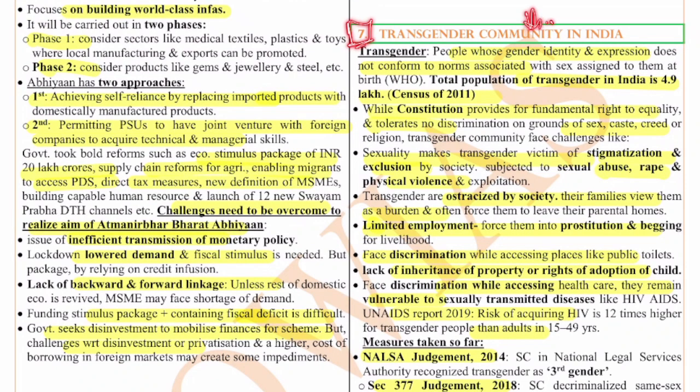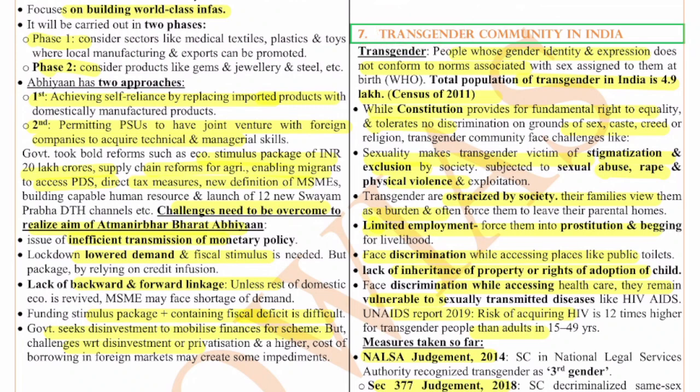So when we talk about vulnerable communities, if there is one community that is facing discrimination overall, even today after 75 years of independence, it is the transgender community. Be it in terms of jobs, social exclusion, or respect, the transgenders are still facing discrimination in society. They are not provided opportunities, they are not even provided basic education. So all these issues exist. That's why this topic is very important for us from the examination point of view.